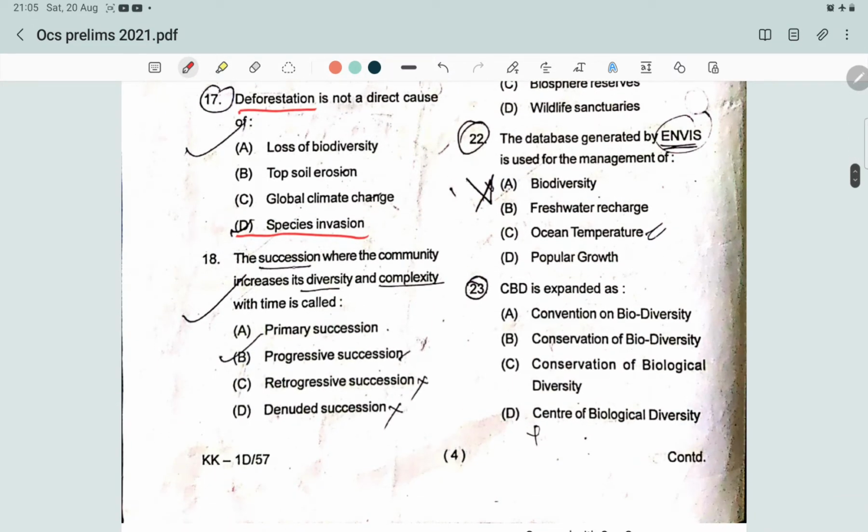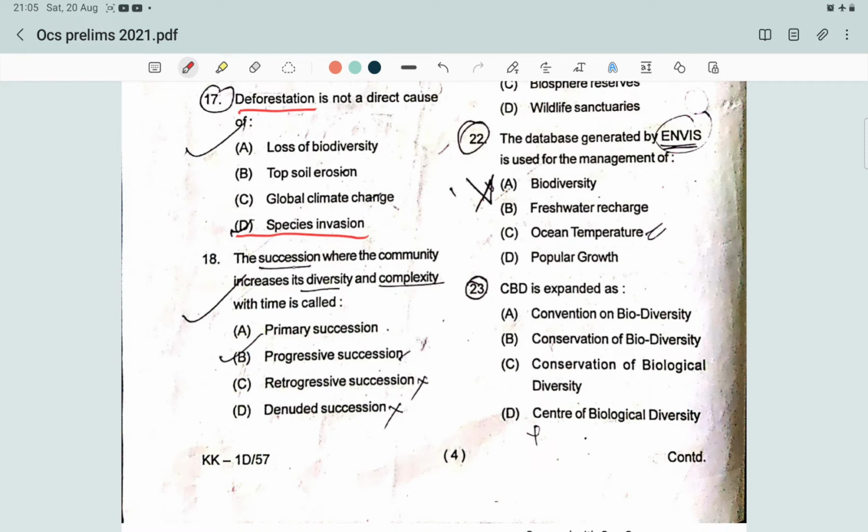The next question is: succession where the community increases its diversity and complexity with time is called what? The options are primary succession, progressive succession, retroprogressive succession, and denuded succession. Let's know what is a primary succession.